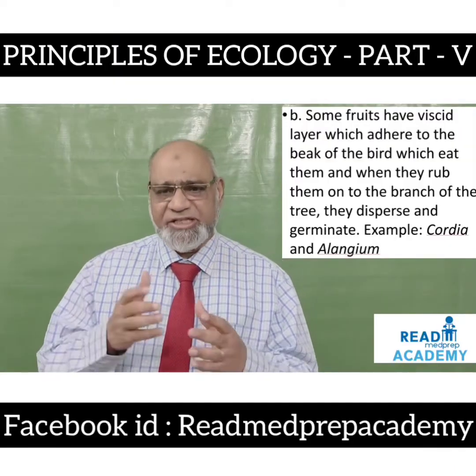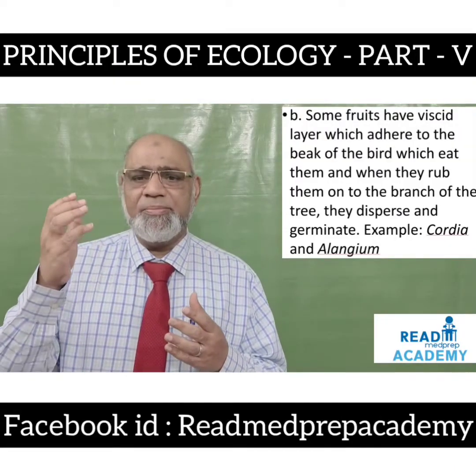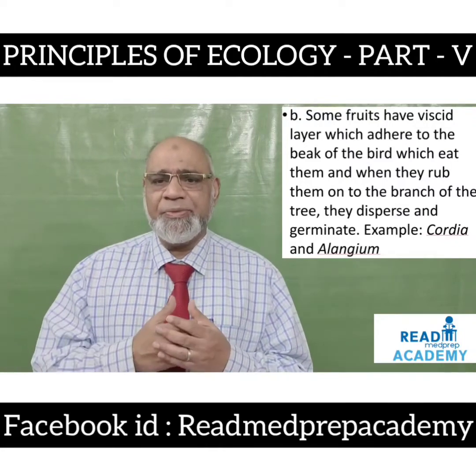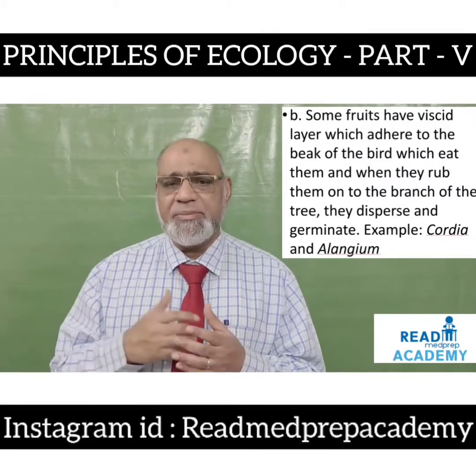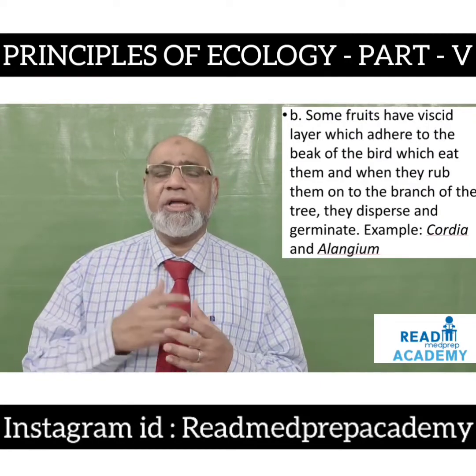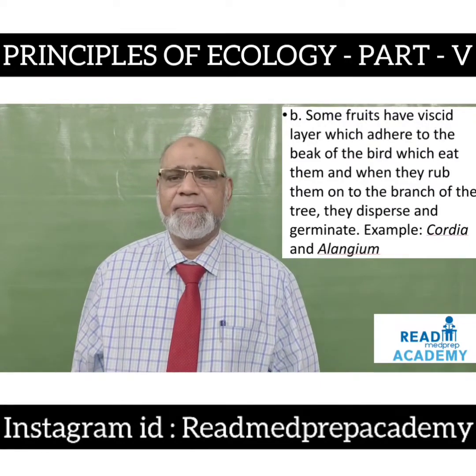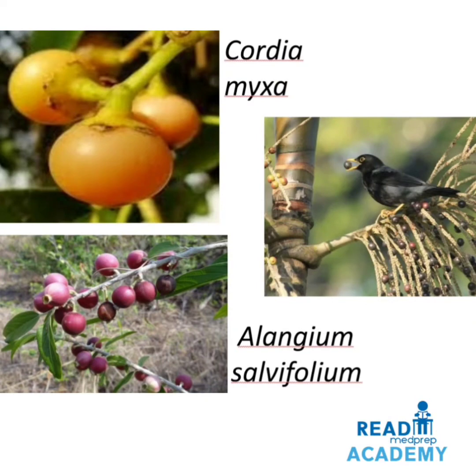Some fruits have a viscid layer which adheres to the beak of the bird which eats them, and when they rub them on the branch of the tree they disperse and germinate. Example, Cordia and Alangium. Here in this image above on the left side you can see the Cordia myxa, and the image below shows the Alangium salvifolium. On the right side you can see a bird holding the fruit in its beak,